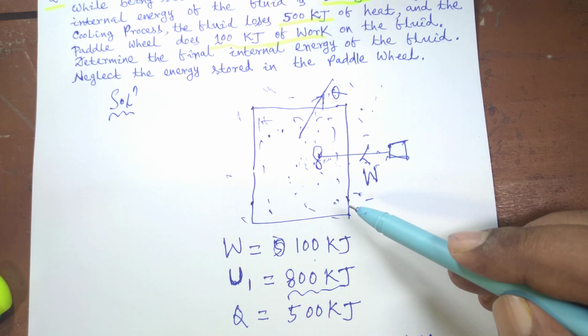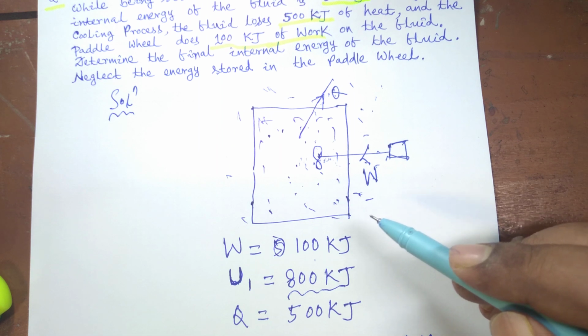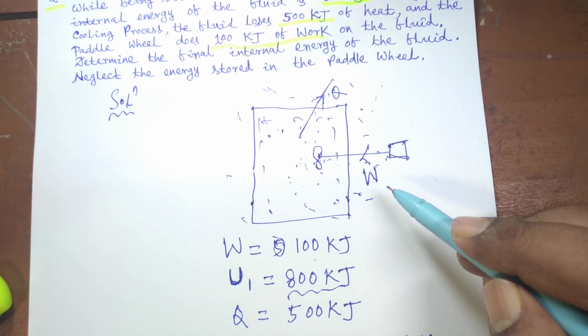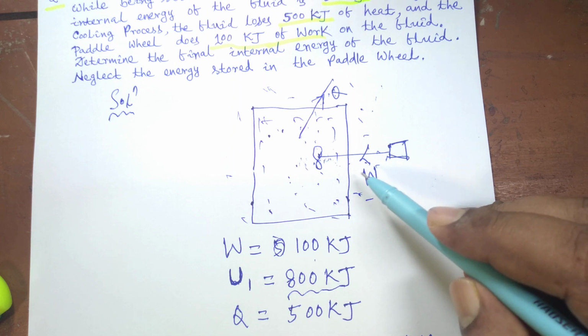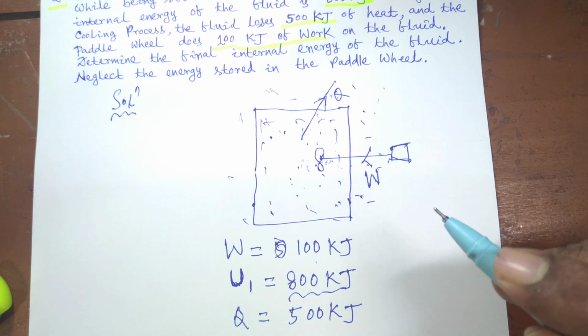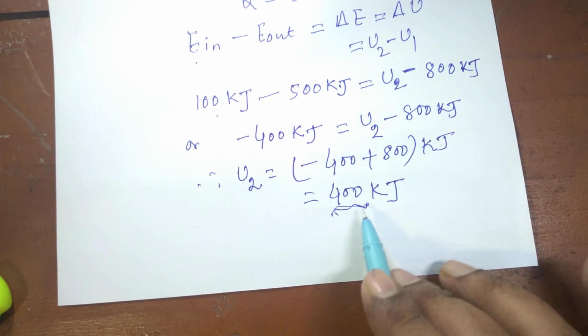Because we know that work is said to be done by a system if it has the ability to raise a weight, but in this case the weight gets lowered, its potential energy decreases, and thus some work is given into the system. So that's why U2, final internal energy, is 400 kilojoule.